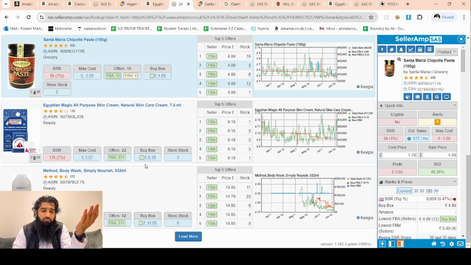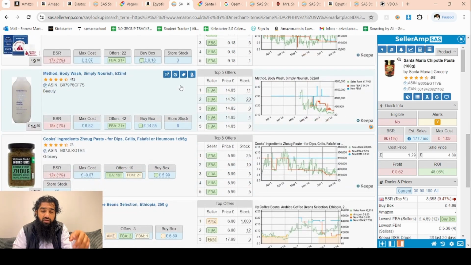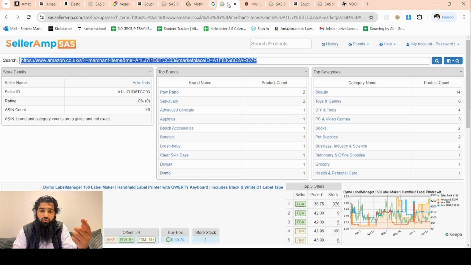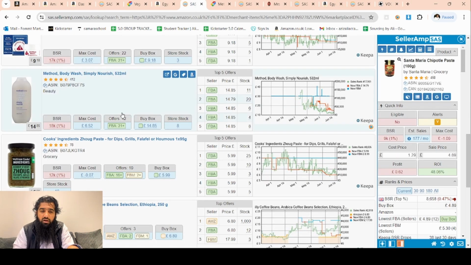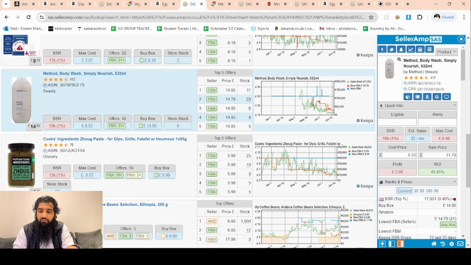So how many products? 3 or 4? So let's say, okay, 3 products. We found 3 products in less than 30 minutes. So let's check this one as well by selecting the right store and just dabbling with the storefronts that we are choosing. Okay, 650, buy it from Ocado. I think I looked this one up before. So we buy it for 650 and sell it for 1479. This guy has set the price for 1485.